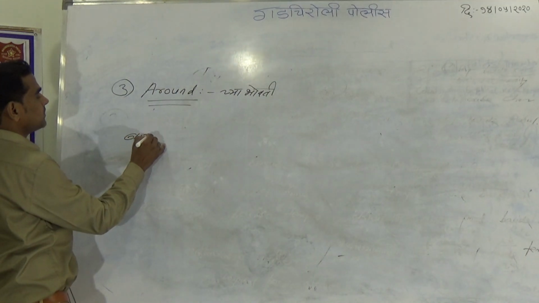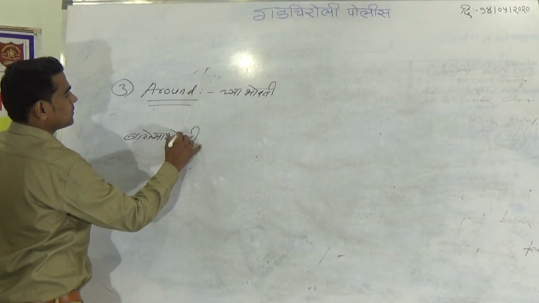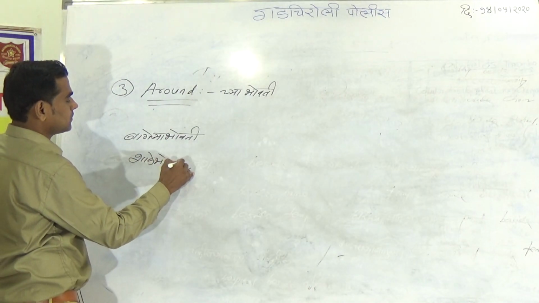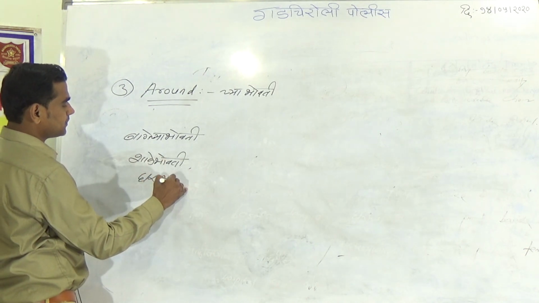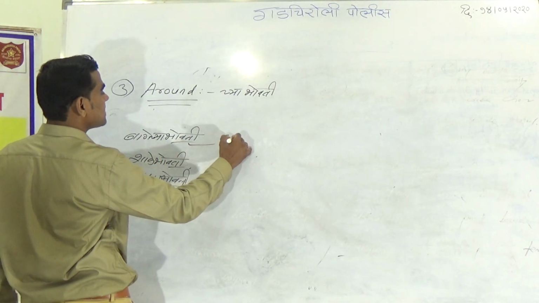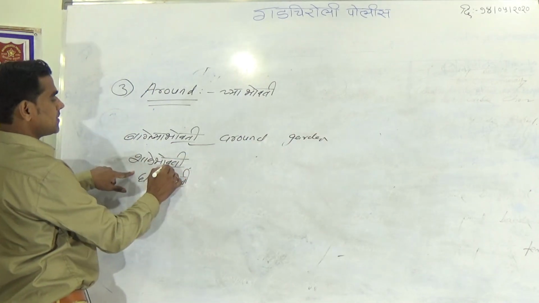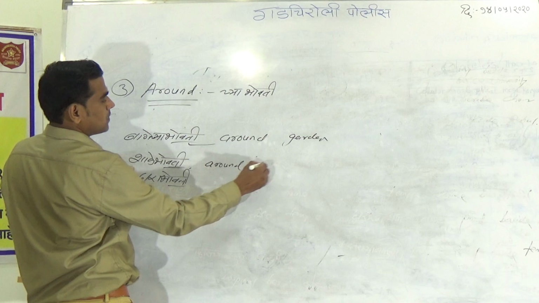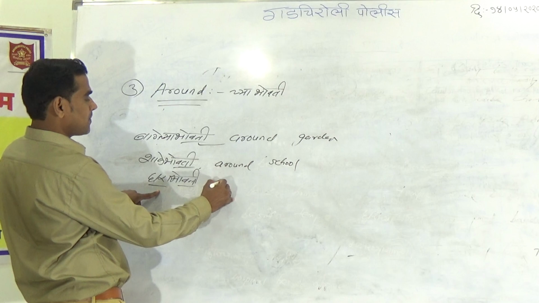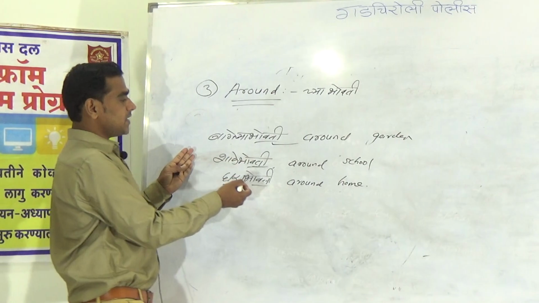So बागेभोवती and बागेच्या भोवती. We say शाळेभोवती, घराभोवती. We should write in reverse order. This bhovati means around: around garden, then around school, घराभोवती, around home. We can improve their lengths now.